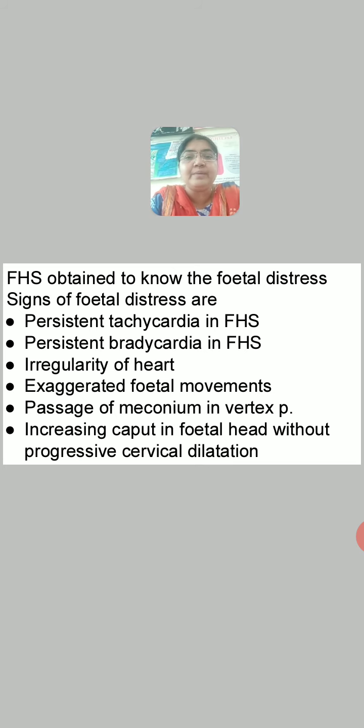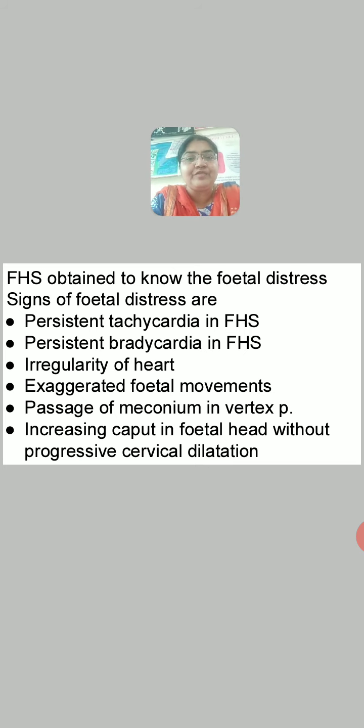Passage of meconium in vertex presentation. I just told you, usually meconium is passed after birth within first 24 hours. But in vertex presentation, if meconium is passed before birth, this indicates fetal distress. It is not abnormal in the breech presentation.